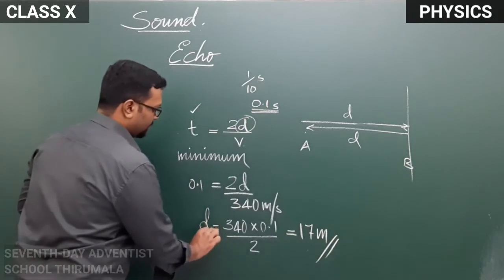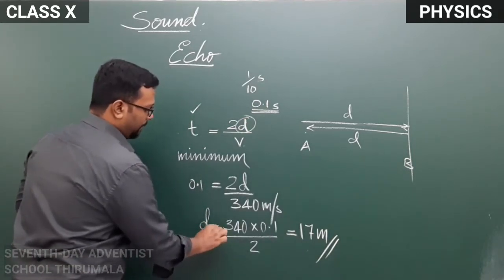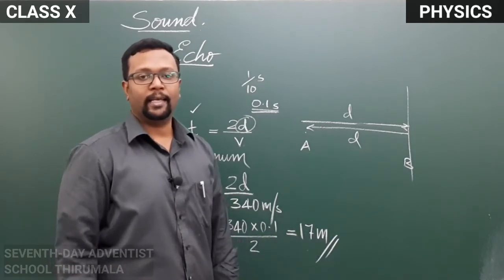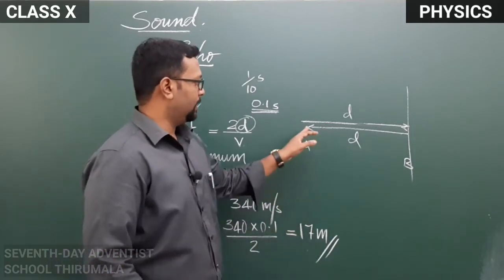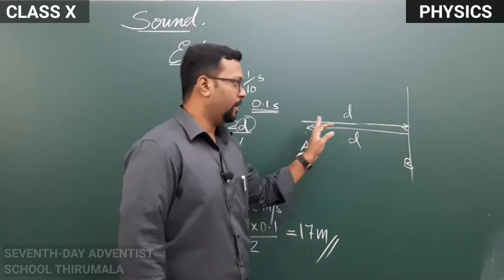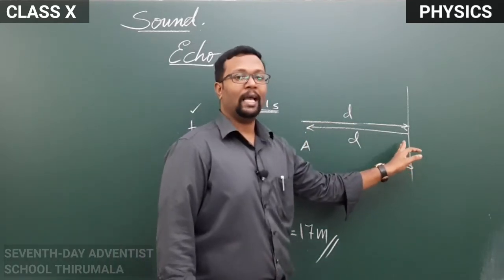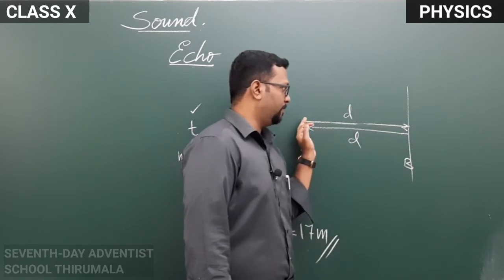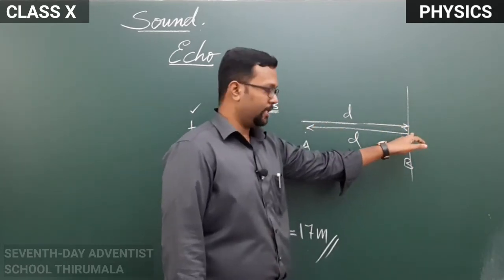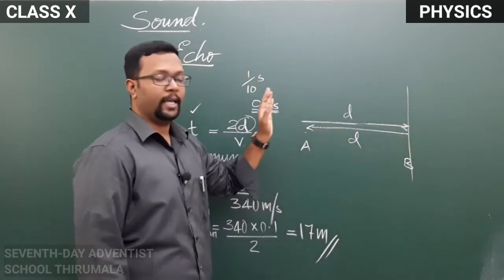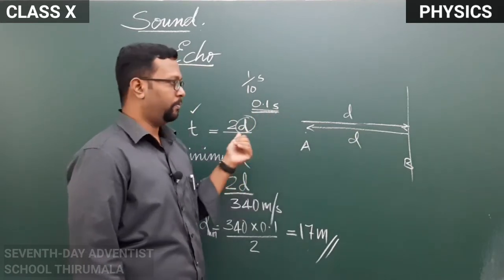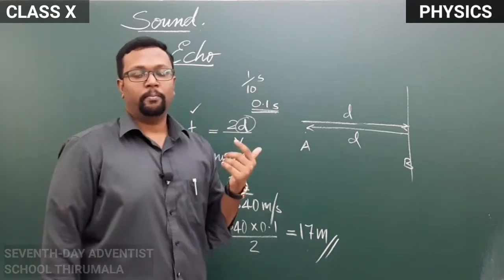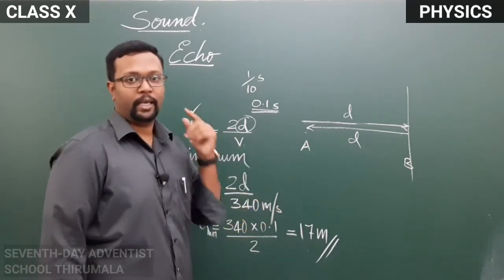So this is the minimum distance required for hearing an echo. That means the producer of the sound and the obstacle should be at a distance of 17 meters, so that the sound can travel from here to here 17 meters, travel back 17 meters, and then you will hear the echo after 0.1 seconds.